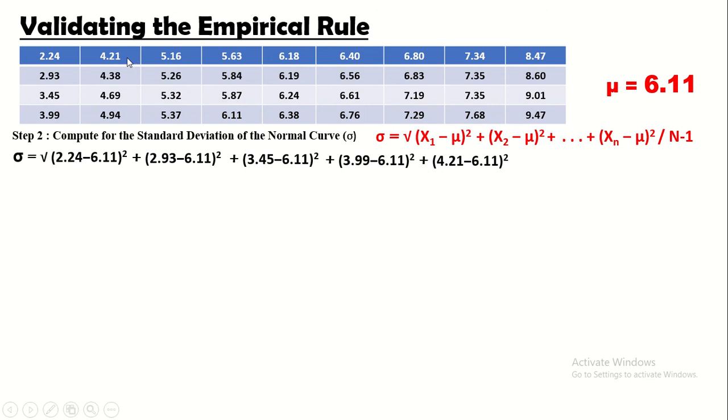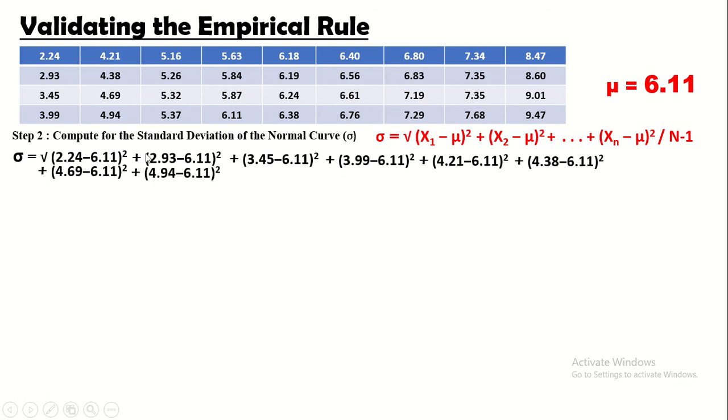Plus 4.21 which is the x sub 5 minus 6.11 which is the mean quantity squared plus 4.38 minus 6.11 quantity squared plus 4.69 which is pang ilan na po natin to, x sub 1, x sub 2, x sub 3, x sub 4, x sub 5, x sub 6, x sub 7. So x sub 7 to minus the mean or 4.69 minus 6.11 quantity squared.